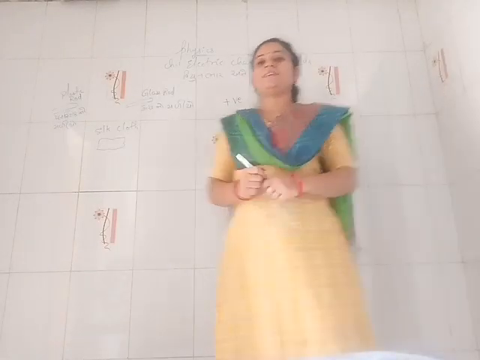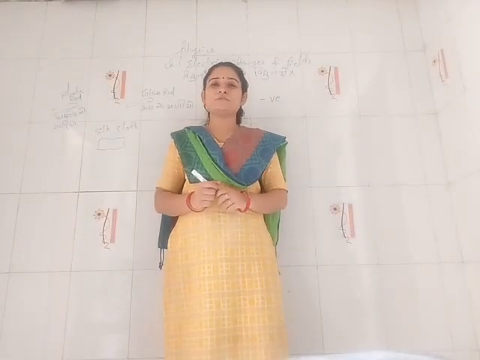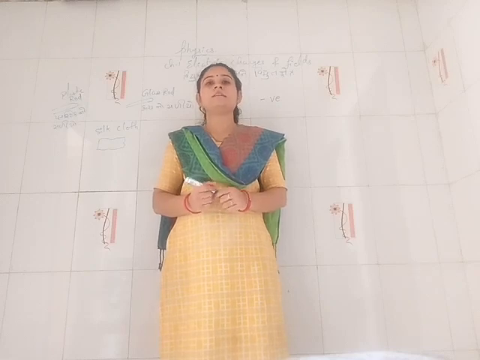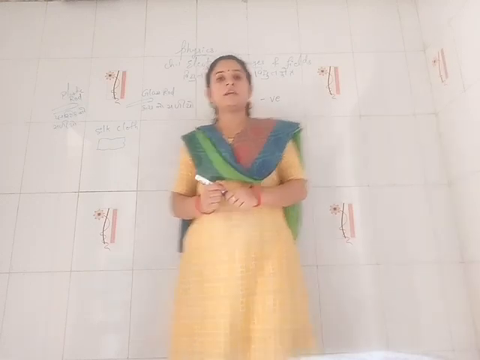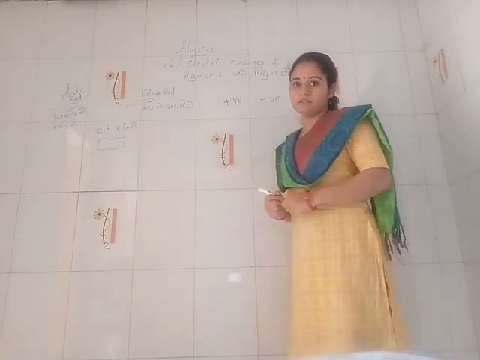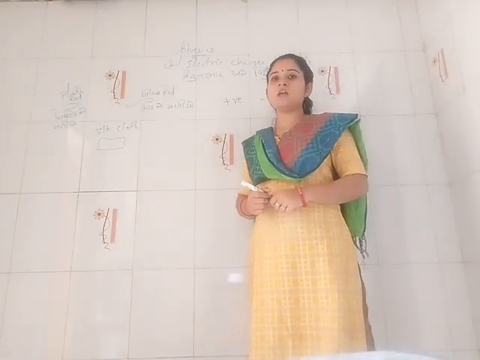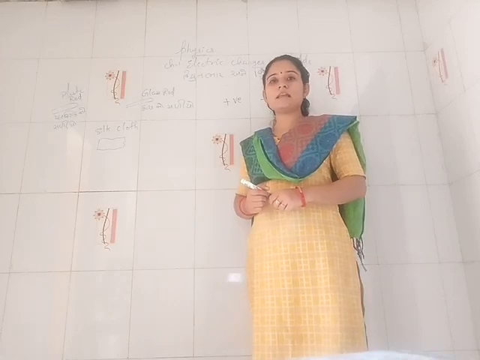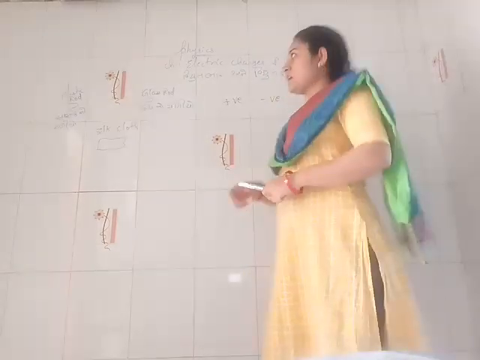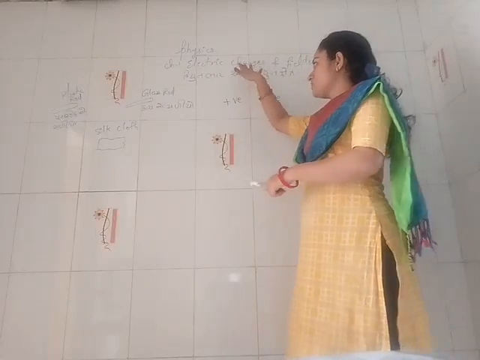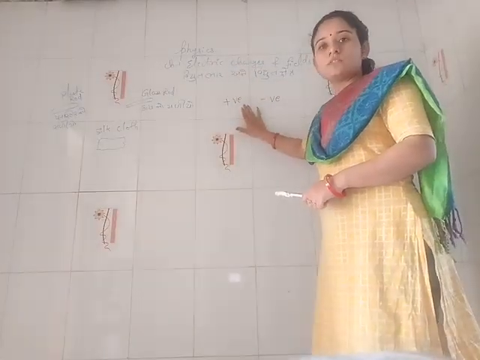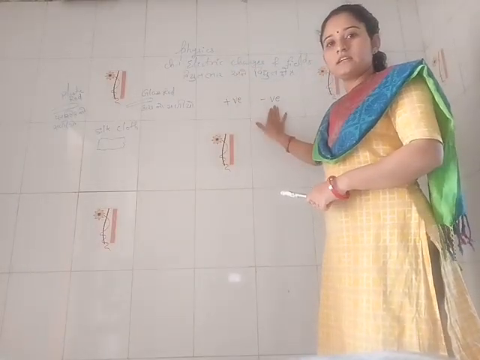Students, today we are going to start 12th standard physics, that is chapter number 1, electric charge and its field. So first of all, what is electric charge? Electric charge is of two types, that is positive electric charge and negative electric charge.